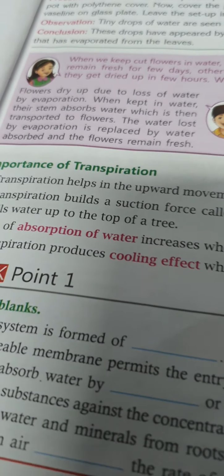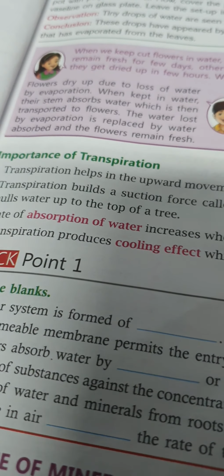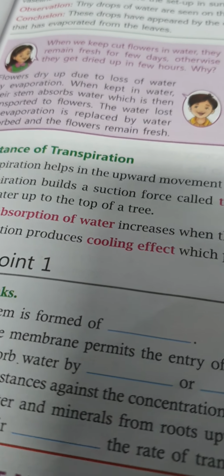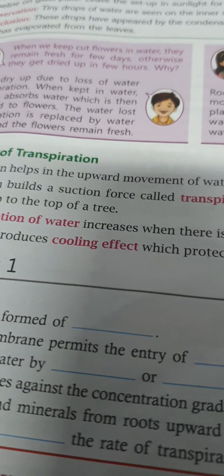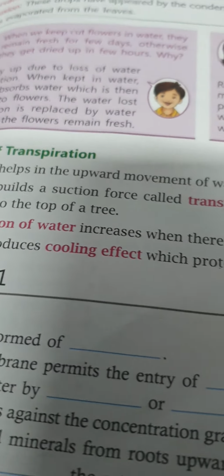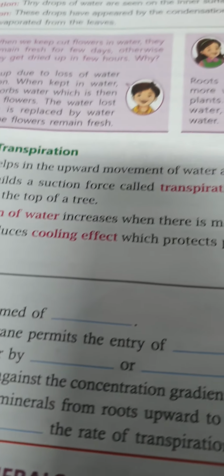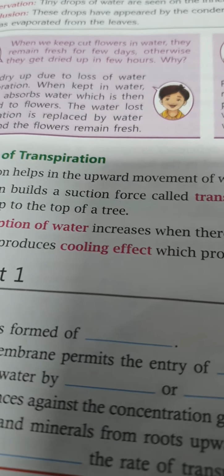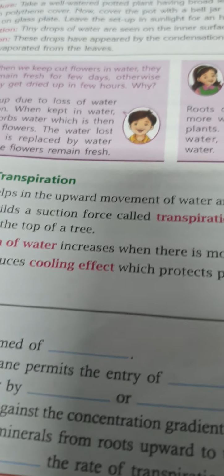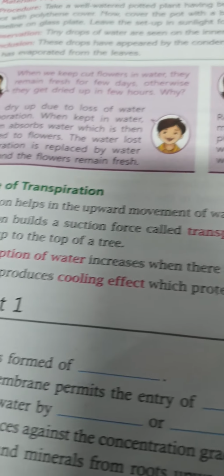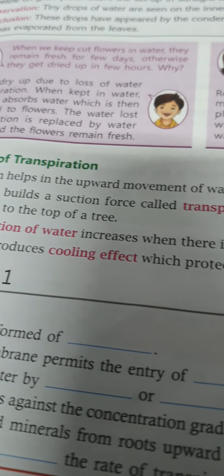Now, what is the significance of transpiration? Maintaining a cooling effect by taking up the heat of the plant and converting the water to water vapor, which is given off during transpiration. Maintaining a cooling effect by taking up the heat of the plant.